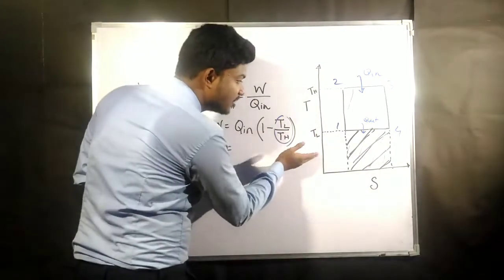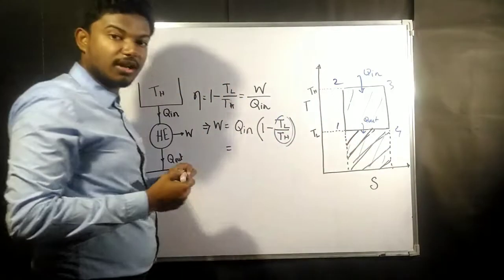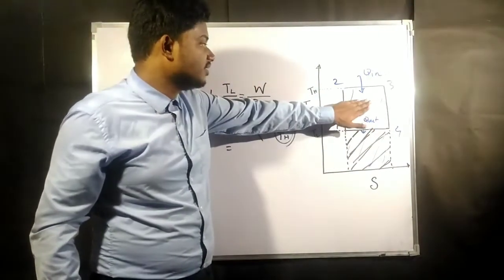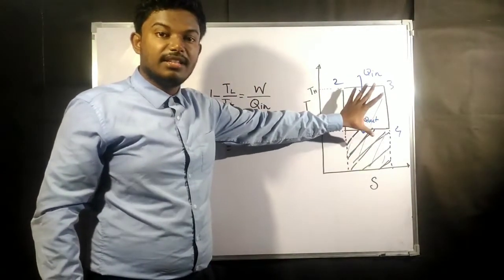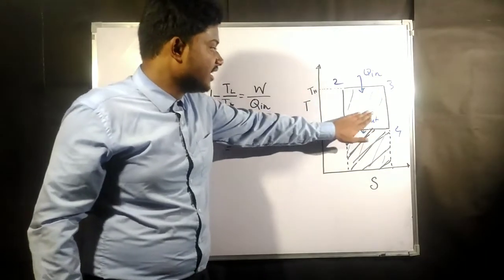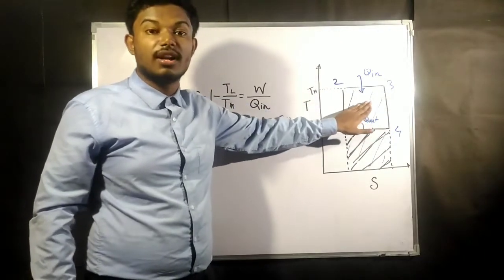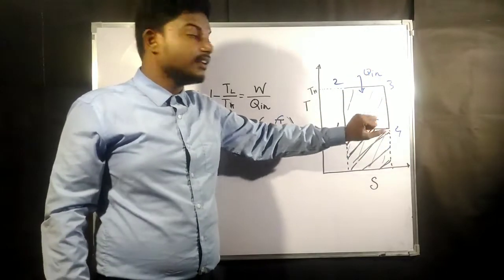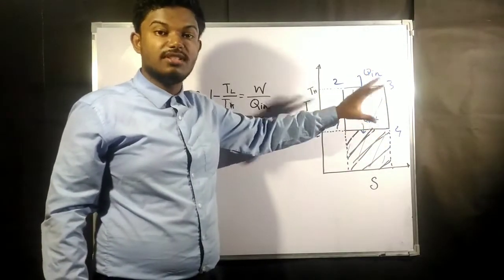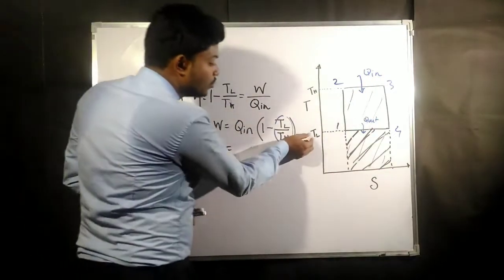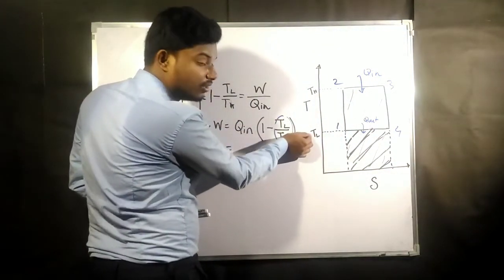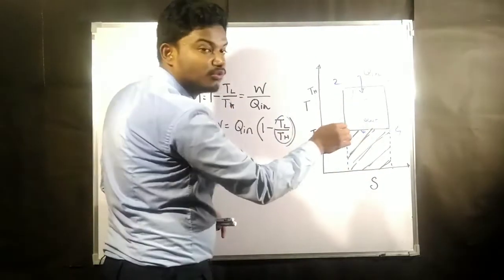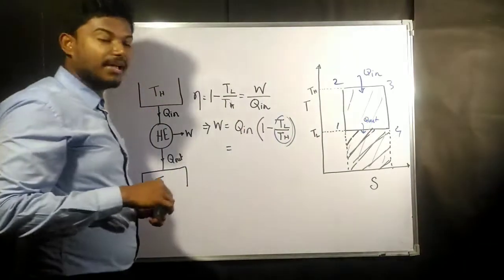If this area gets smaller, that means this area is going to get bigger, and this area gives you the amount of heat that can be converted to work. That is the remaining amount of heat which is converted to work. So TL must be minimum, so that the heat rejected is minimum and the work output gets maximum.